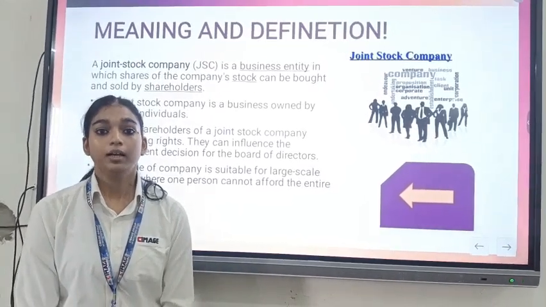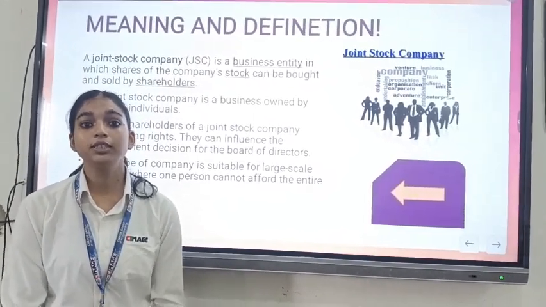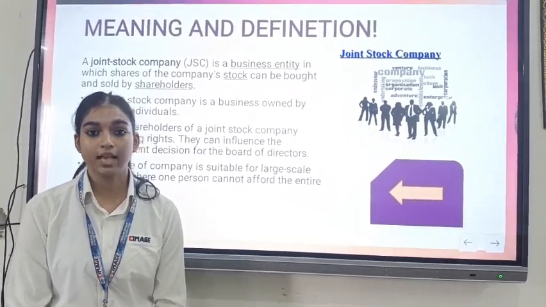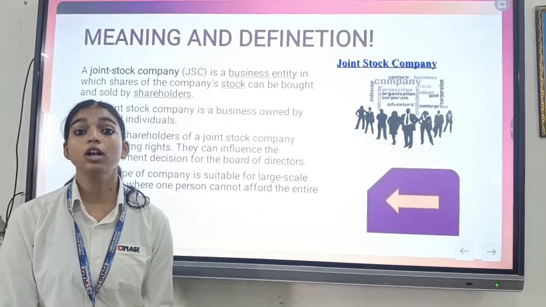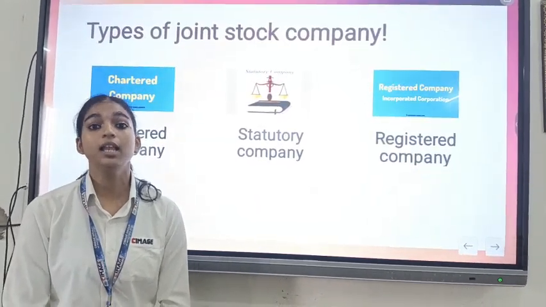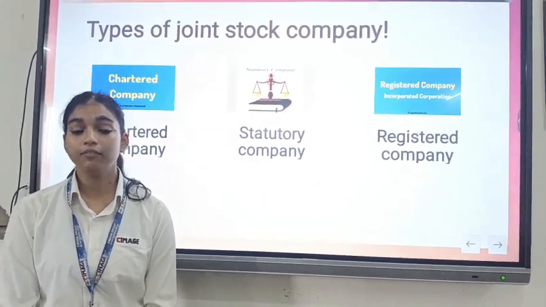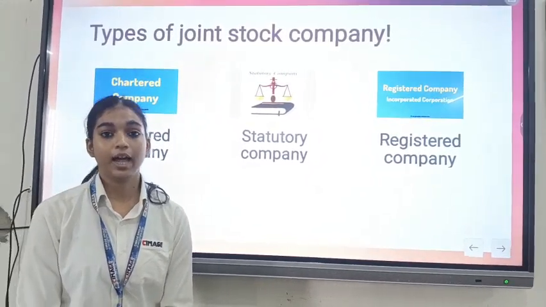For example, HDFC Bank and Infosys are some of the prominent examples of joint stock company. Joint stock company can only take place on a large scale project because a single individual cannot afford the entire cost.